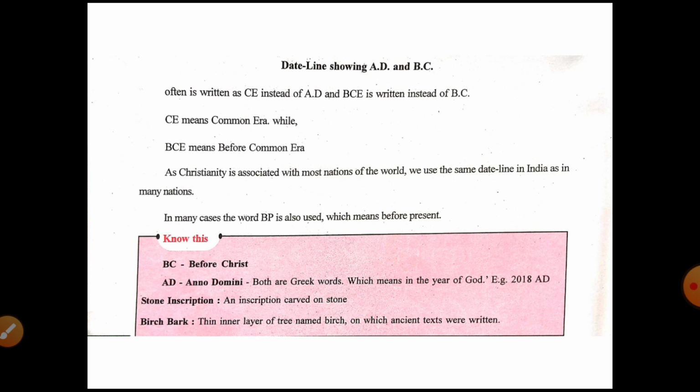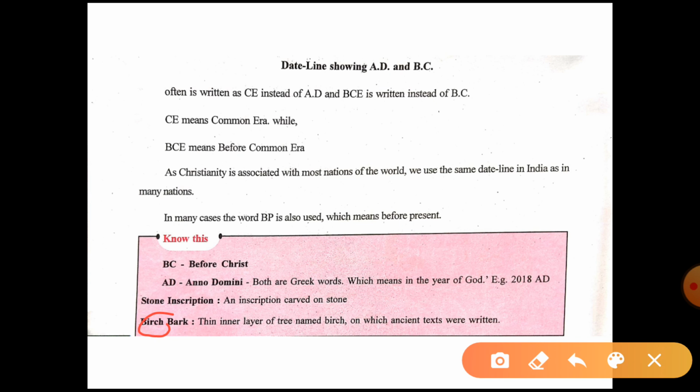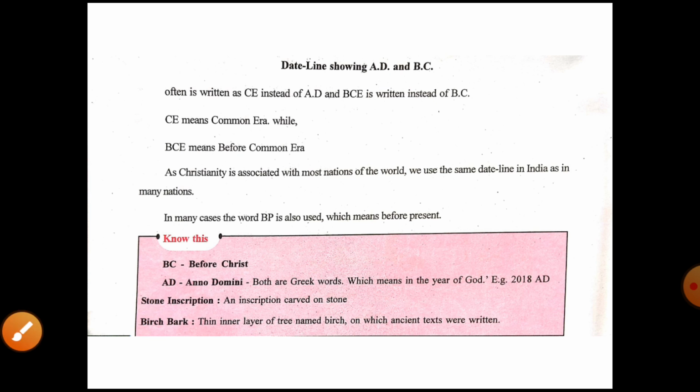What does the name birch mean? It is a tree name; this tree is found in the Himalayan forests. Bark means the upper layer, which is removed.